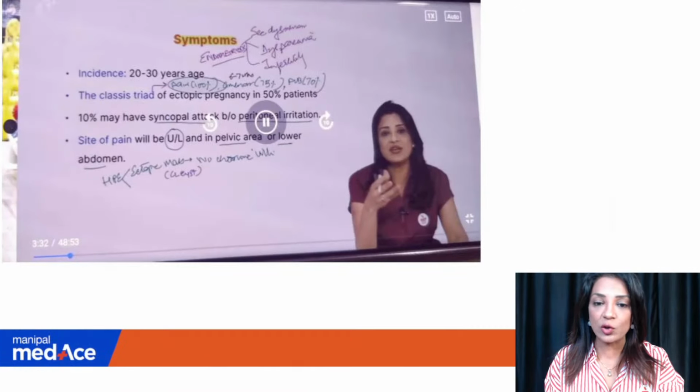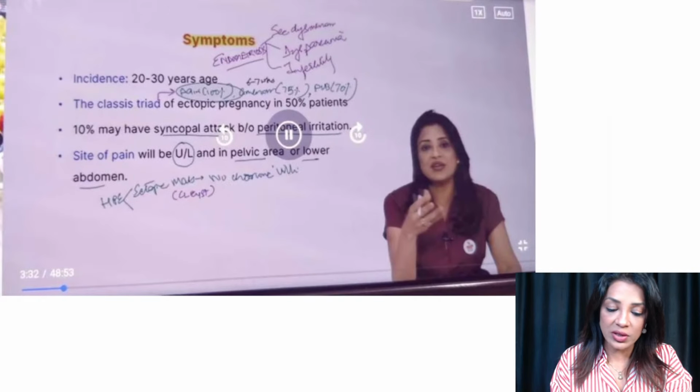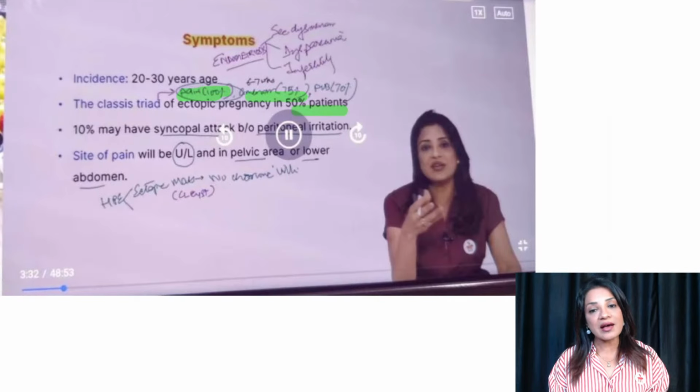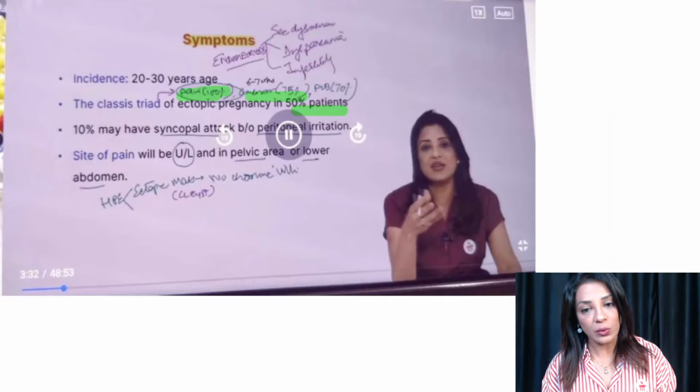So let's quickly enumerate the symptoms of ruptured ectopic. Incidence is 20 to 30 years of age. The classic triad of ectopic pregnancy is seen in 50% of the patients. That is pain, seen in 100% of patients. Around 75% will have amenorrhea, that is 6 to 7 weeks. It doesn't last for more than 6 to 7 weeks because maximum is up to 8 weeks in the tube.